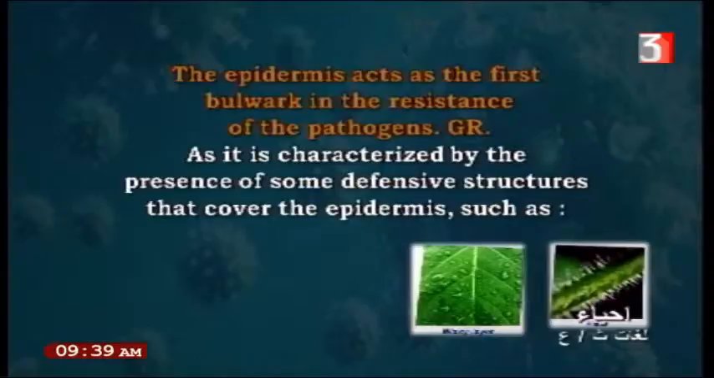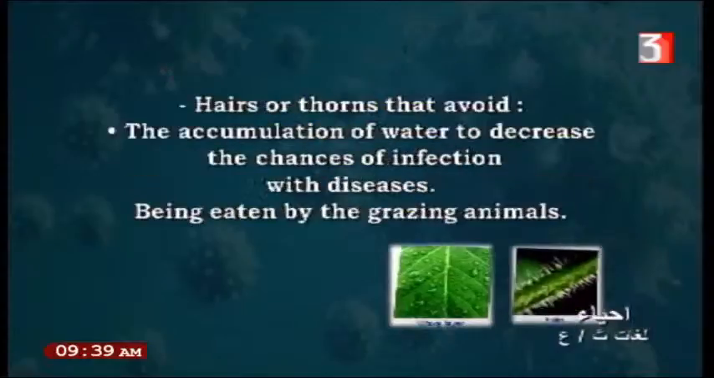Also the hairs and spines. Hairs or spines or horns found in the epidermis prevent animals or any pathogen from reaching the leaf. Hairs or thorns also avoid the accumulation of water. We said that hairs and thorns, like the spiny ones, are found in desert plants. They decrease the water and decrease the chance of infection with disease, and prevent the plant from being eaten by grazing animals.